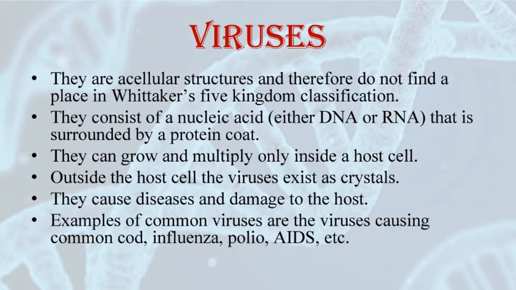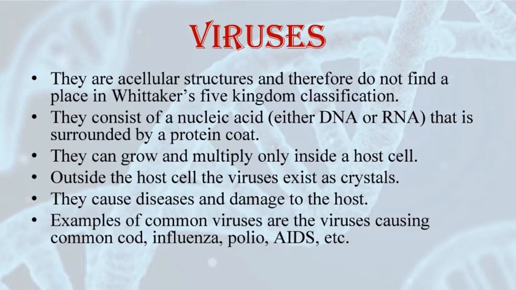The protein coat of viruses is called the capsid, which is made up of many small subunits known as capsomers. These capsomers are arranged in helical or polyhedral geometric forms. The function of the capsomers or the capsid is to protect the nucleic acids.